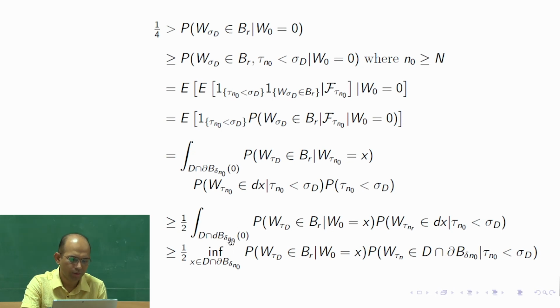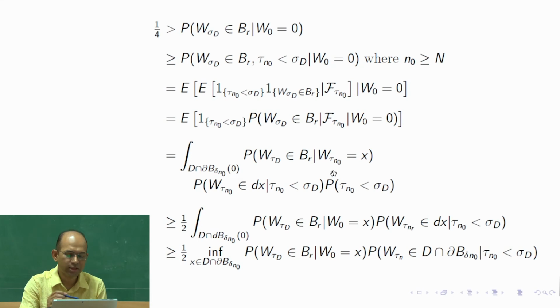boundary of ball here, and probability w tau d belongs to b here, exactly tau n naught. So if I start with 0, yes, it is not a typo. This is okay. Why is it okay? Because given that w tau n naught is equal to x, the probability that w tau d is in BR, instead of that what we are doing is declaring this as our starting time.